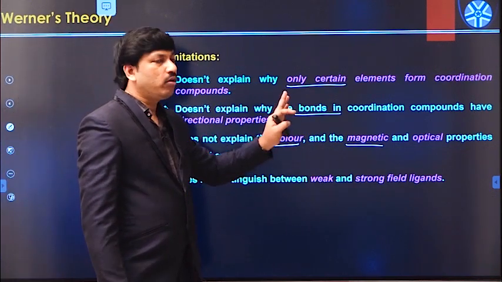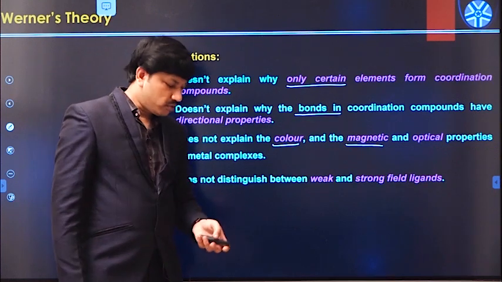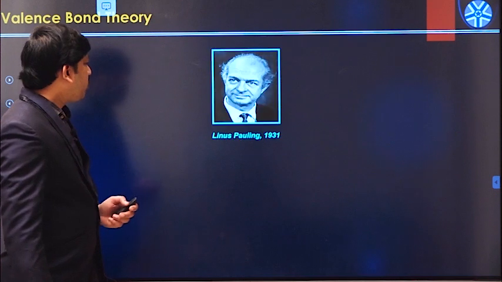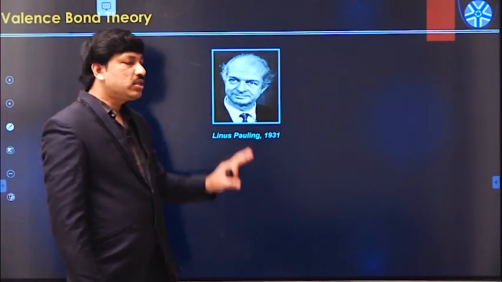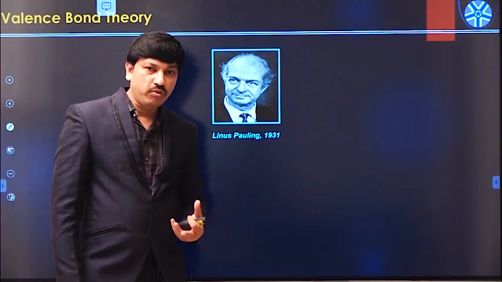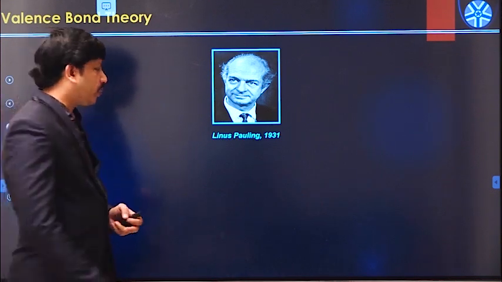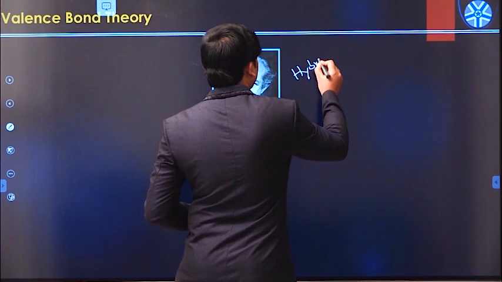In order to address all these limitations, valency bond theory was also trying to explain the formation of the metal complexes. Valency bond theory was proposed by Linus Pauling in 1931, and this is one of the successful theories in the case of covalent compounds, covalent molecules, by using the hybridization concept. So basically valency bond theory utilizes the hybridization concept.